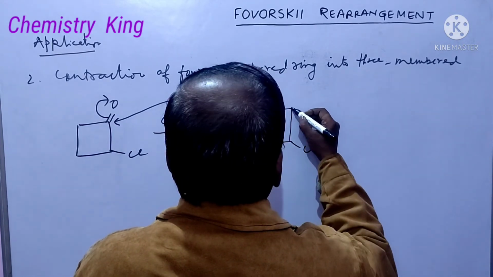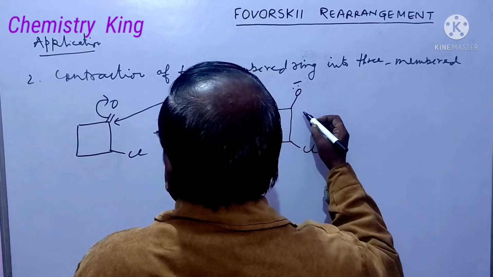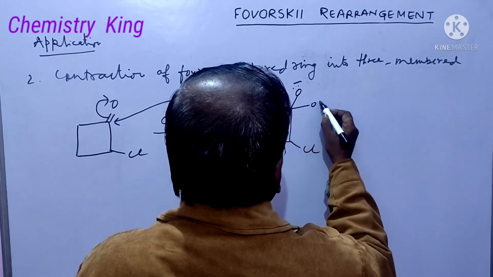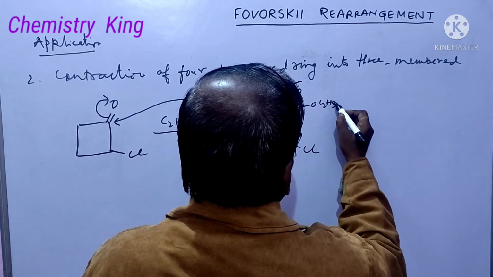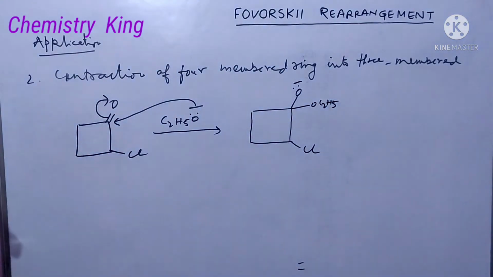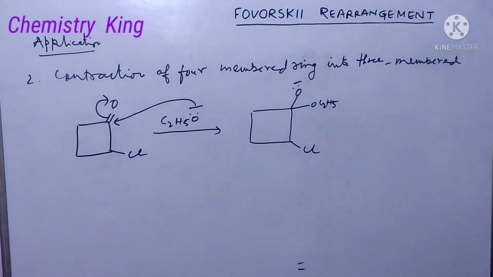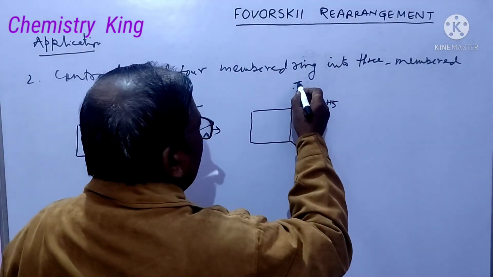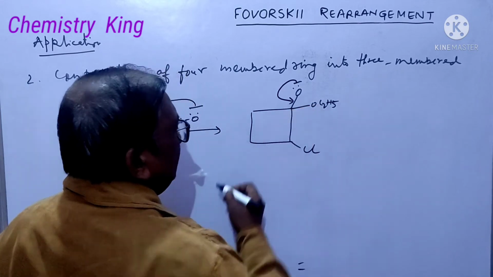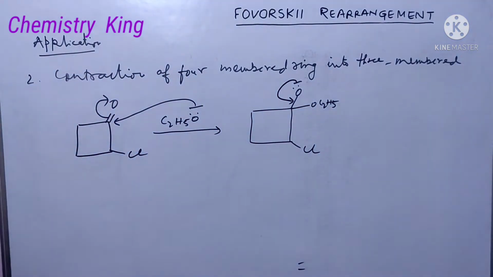Chlorine is here, O minus and ethoxide, C2H5. Okay? Now this negative charge will shift in this fashion. Then what will happen?